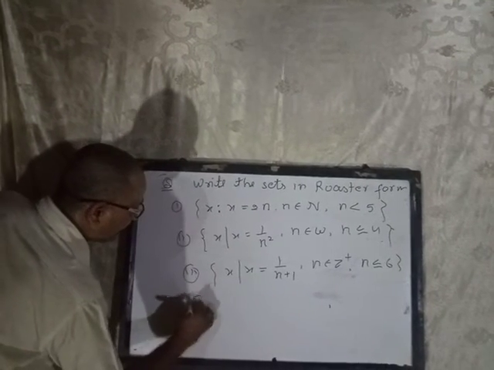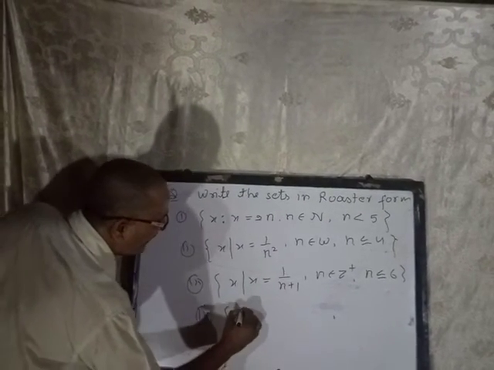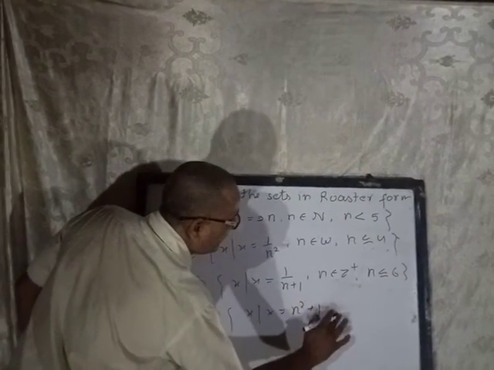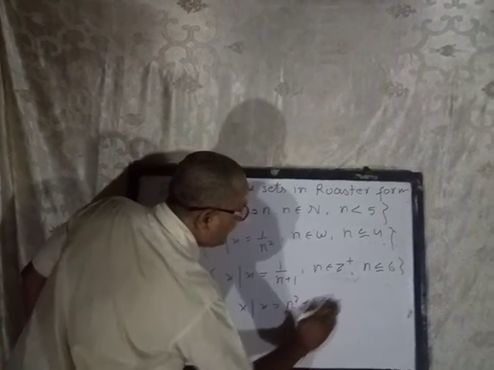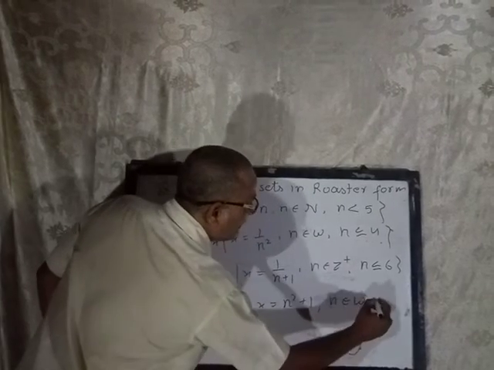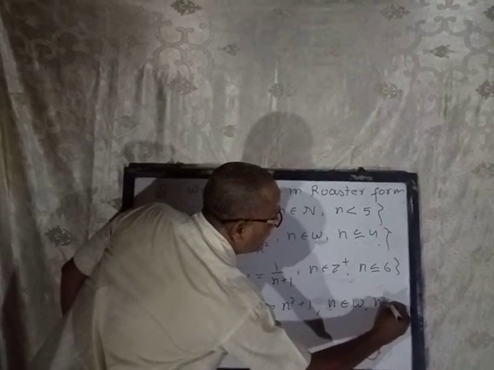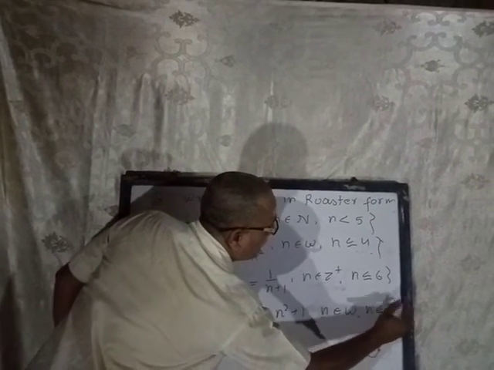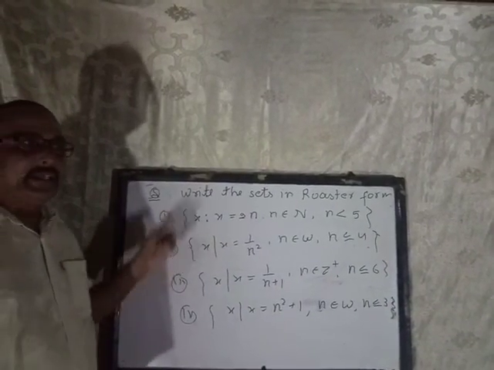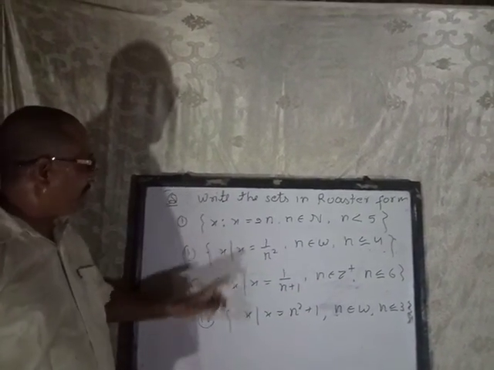Fourth one, x such that x is equal to n square plus 1, n belongs to whole numbers, and n less than or equal to 3. These questions I have given in set builder form, and you have to write them in roster form.